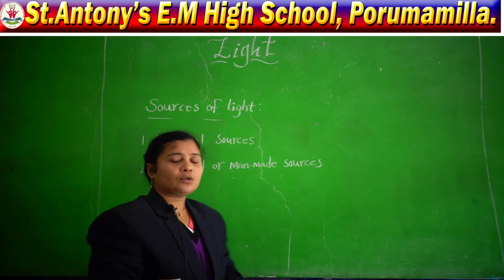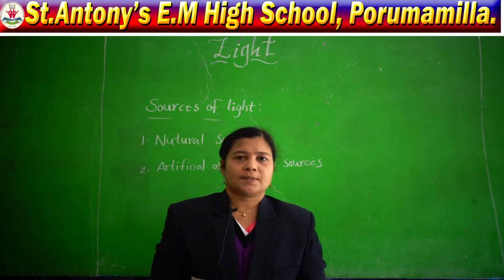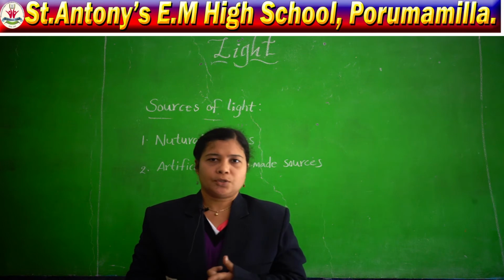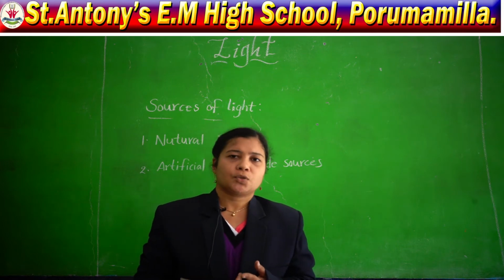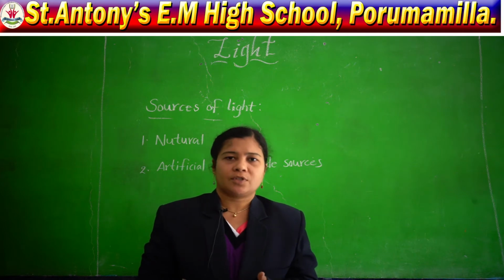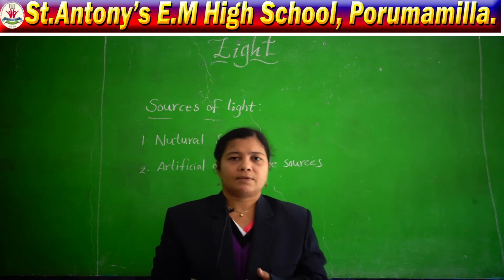So we have two types of sources: natural sources of light, and the second one is man-made sources of light, or artificial sources of light.